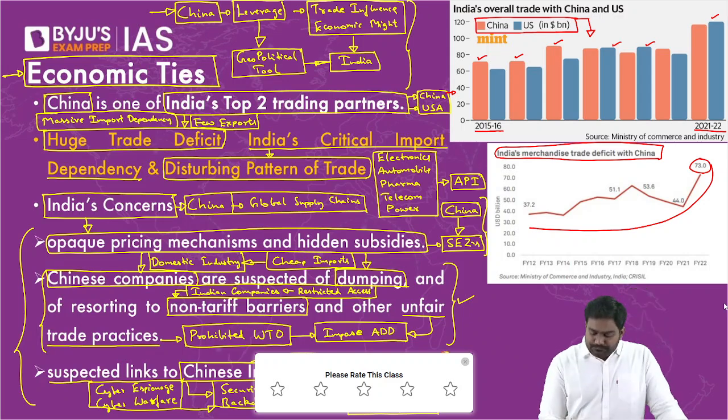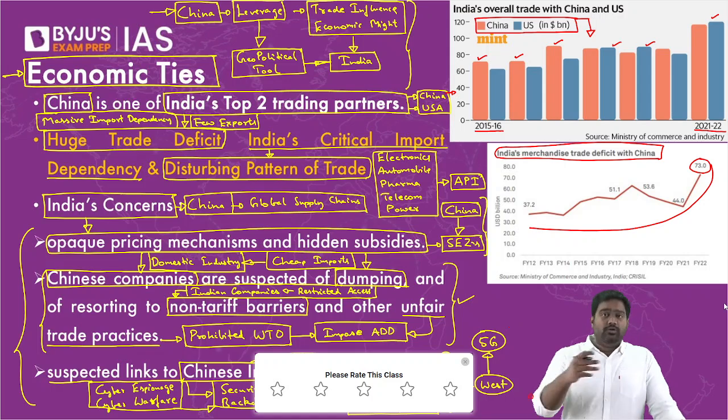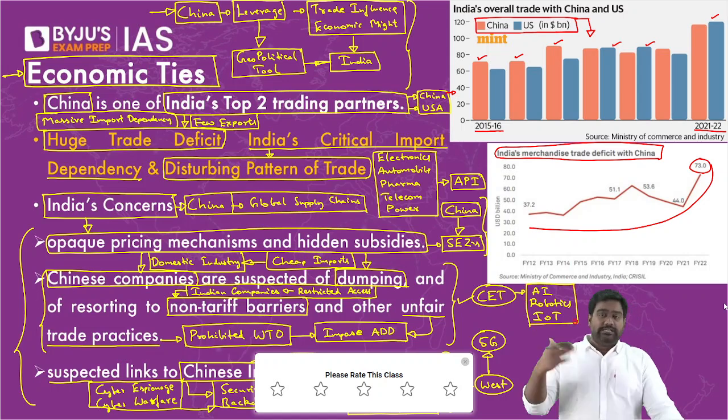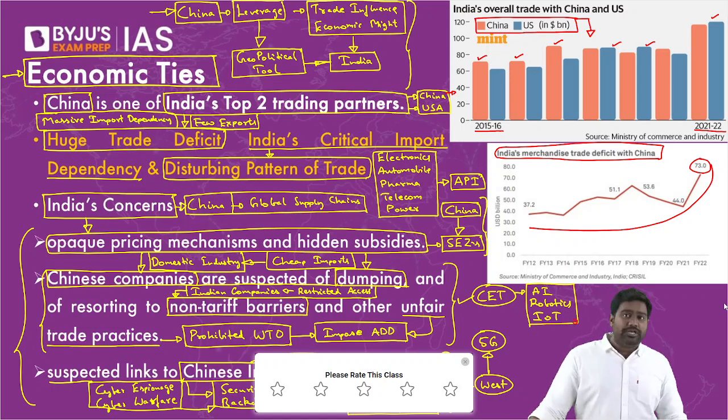Western countries especially have strongly acted against it, and they have prohibited Chinese companies in their 5G networks. Right? So major competition and conflict has broken out between Western countries and China over 5G networks and critical emerging technologies, such as AI, robotics, Internet of Things. These are the technologies of the future. So Western countries don't want to depend on China and Chinese companies going forward. Is that clear? So this has led to major concerns.